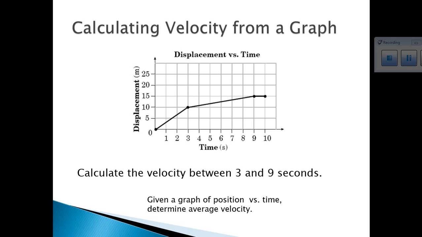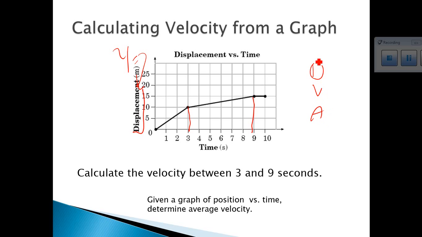Calculate the velocity between 3 and 9 seconds. So the first thing when we're dealing with a graph, remember, is what is on the y-axis. Y is equal to displacement. So on a displacement graph, they want to know what is the velocity between 3 and 9 seconds. Remember our DIVA acronym.